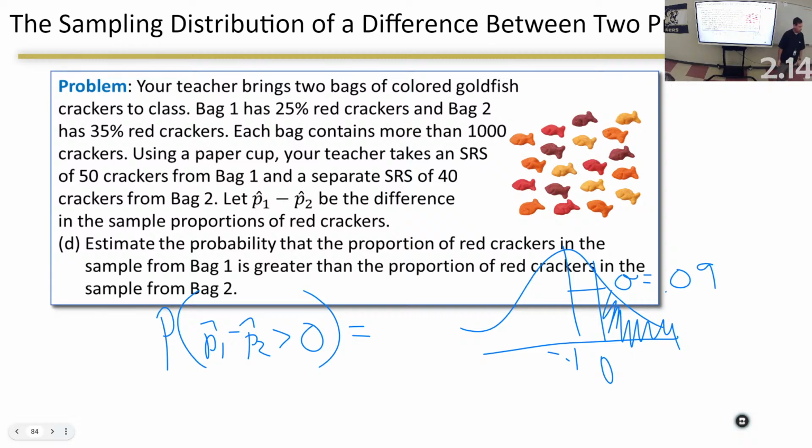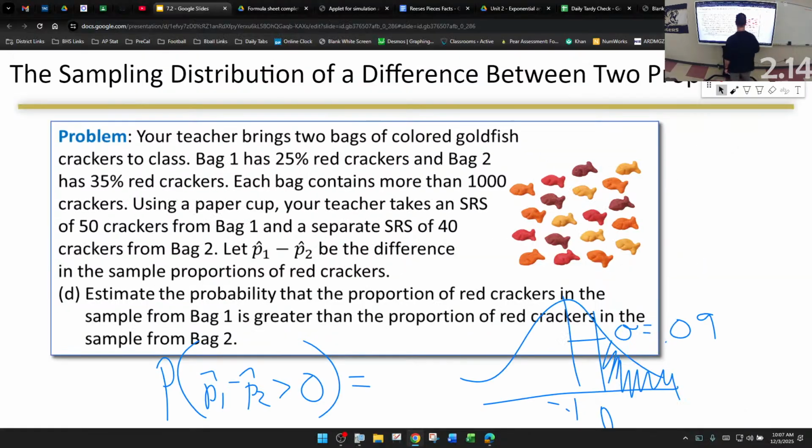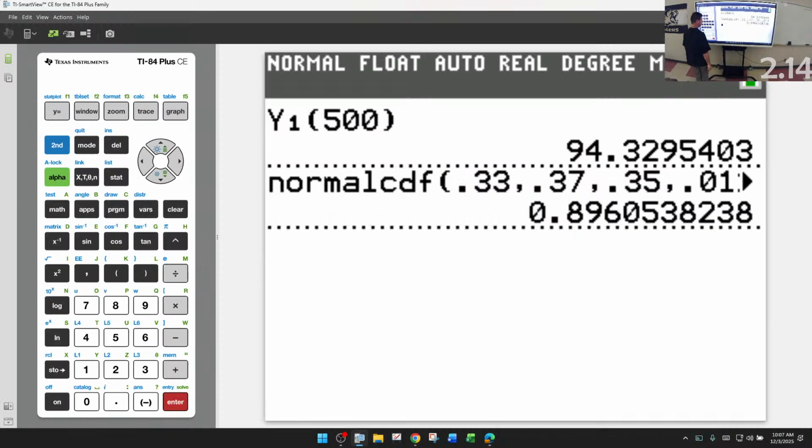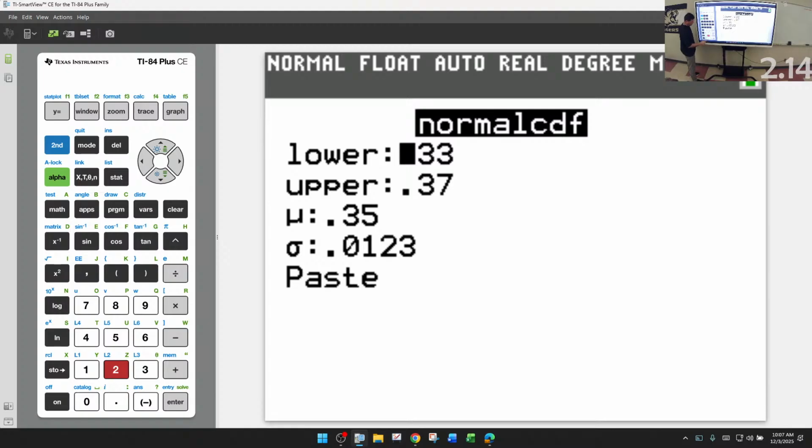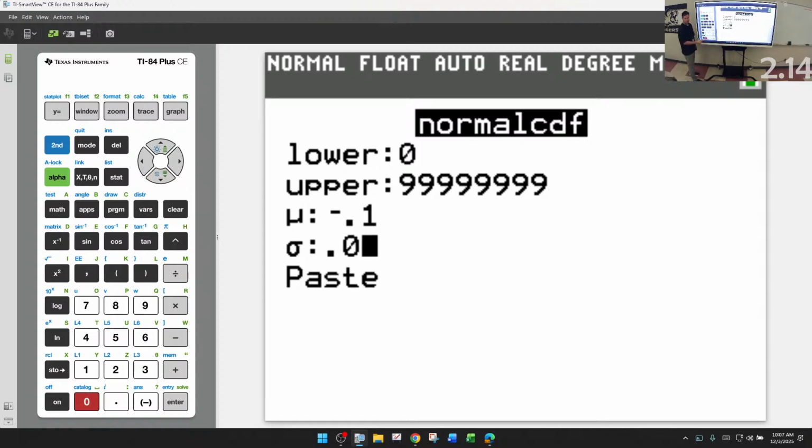And then I'm going to go to my calculator and find that bad boy. Exit. Normal CDF, number 2. Lower is 0. Upper is 9. This is negative 0.1. And was that 0.09, what?